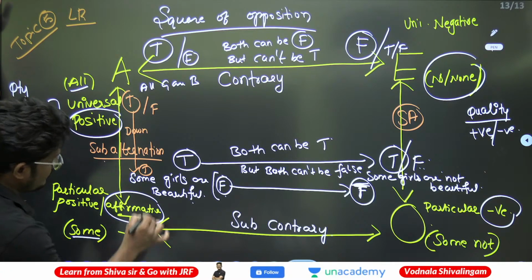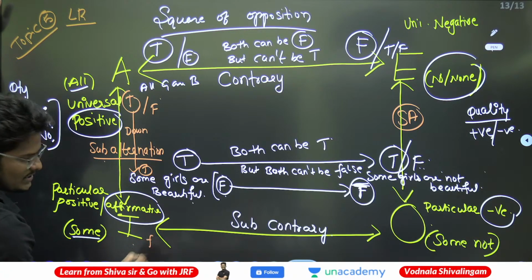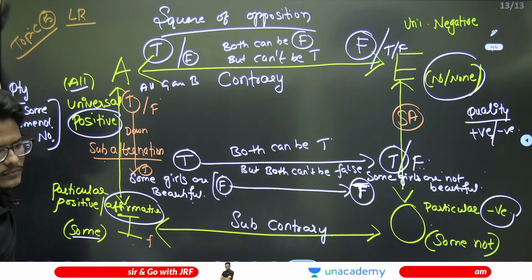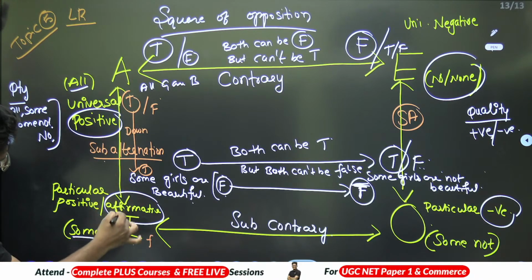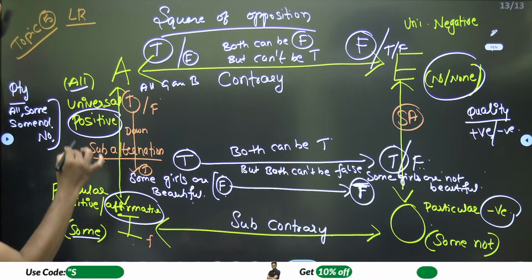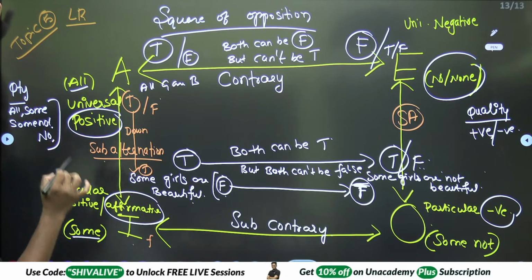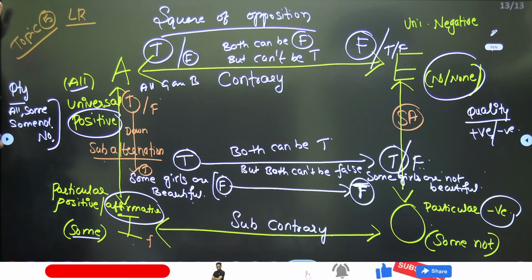If this is false, this must usually be false. Right? From universal to particular, from all to some, truth goes downwards.